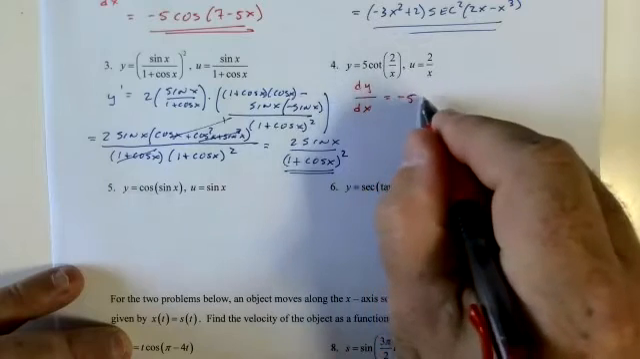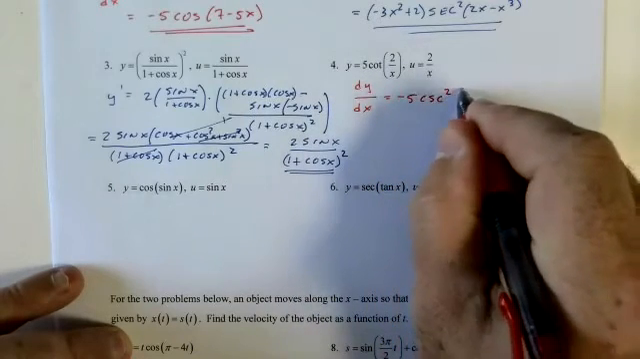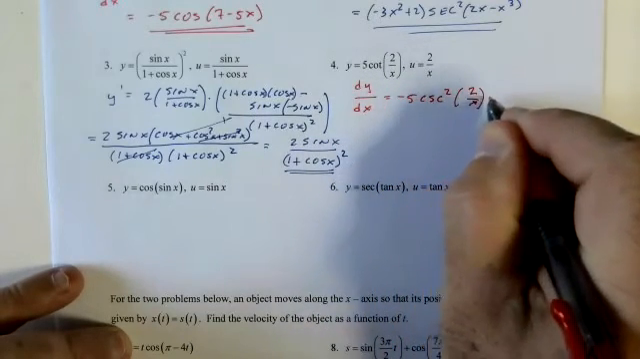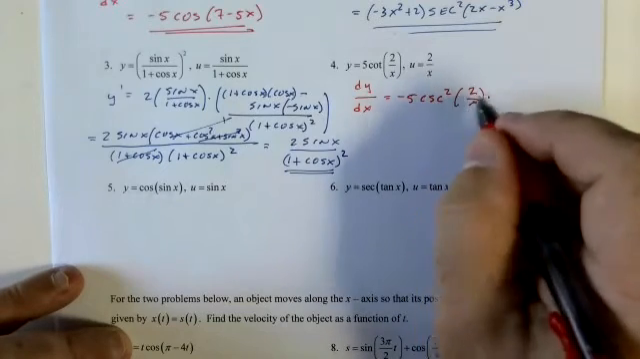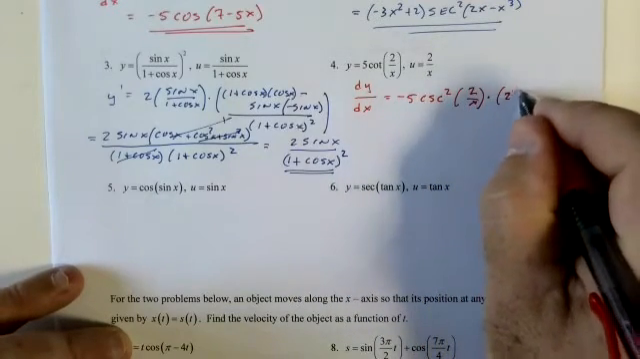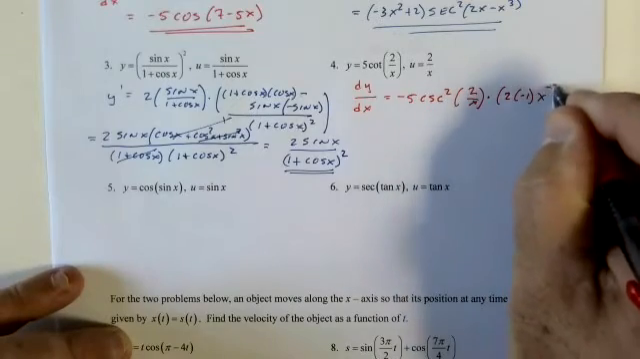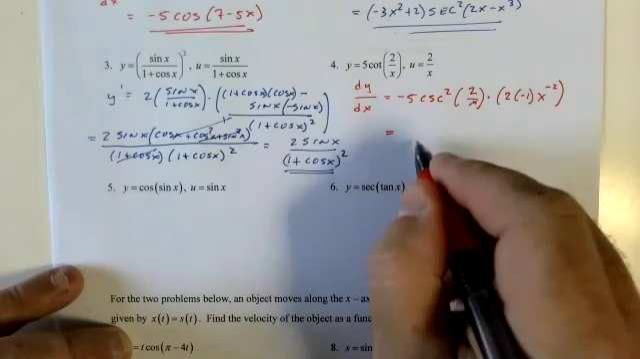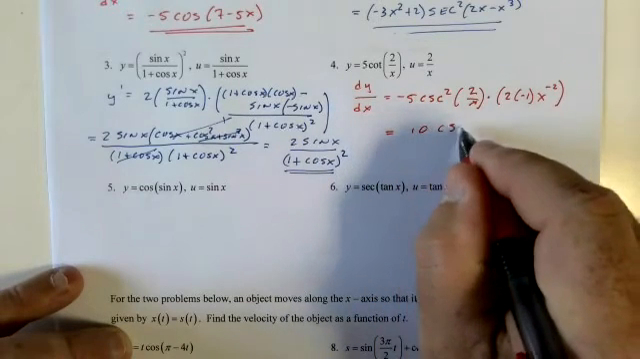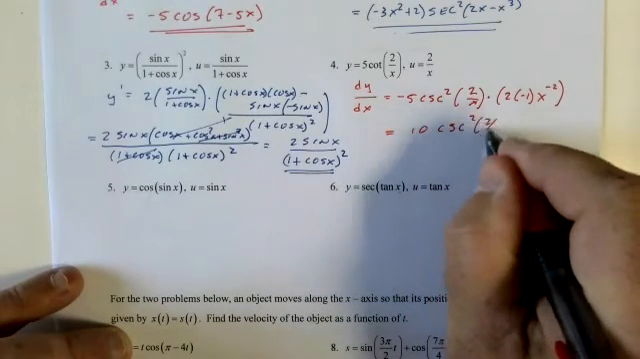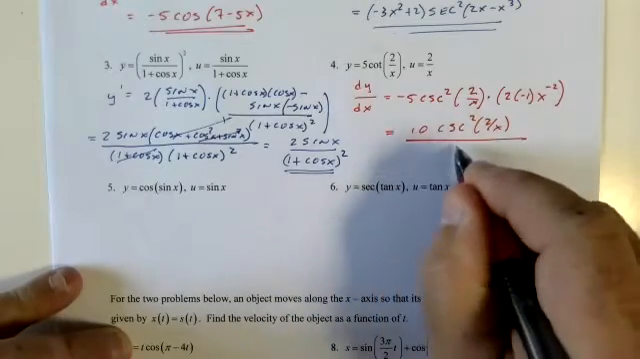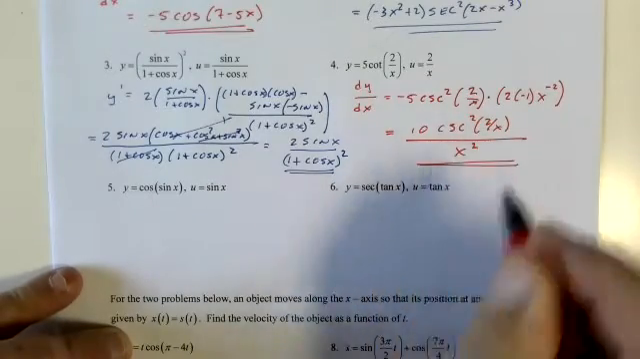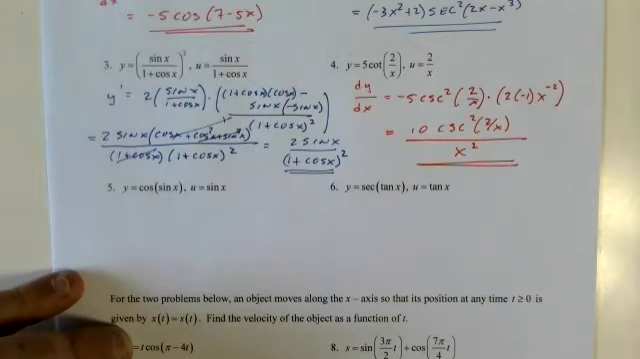Cotangent, negative 5, cosecant squared, leave it. Now that's x, 2 times x to the negative first, so 2 times negative 1 times x to the negative second. Negative 2 will come out front, 10 cosecant squared, 2 over x. Yeah.